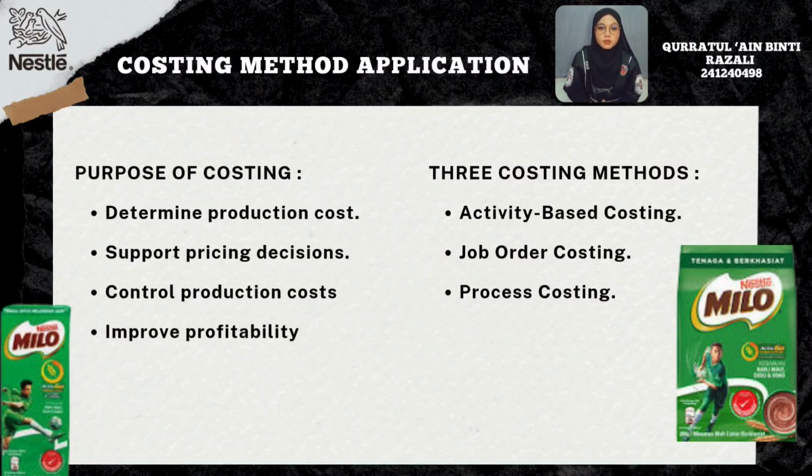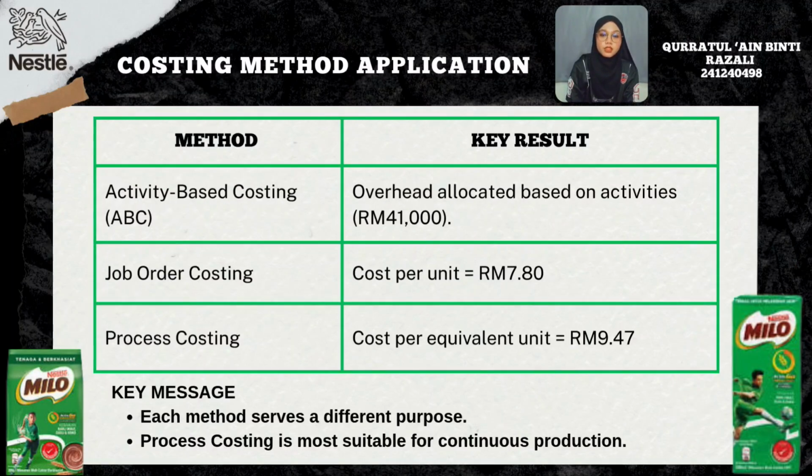To achieve this objective, Nestle applies three costing methods, namely activity-based costing, or we can say ABC, job order costing, and lastly process costing. Let's begin with activity-based costing or ABC. ABC allocates manufacturing overhead based on the activities that actually consume resources, making the cost allocation more accurate.